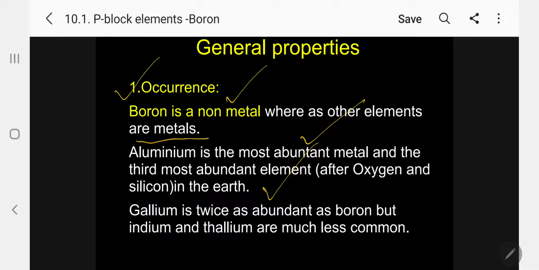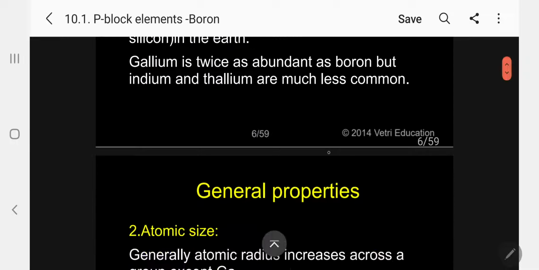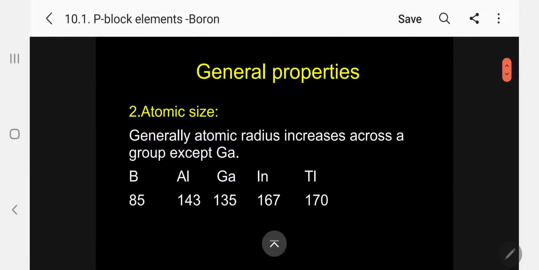Gallium is twice as abundant as boron, but indium and thallium are much less common. This is regarding occurrence. The important thing is aluminum is the most abundant metal in the earth. Very, very important.